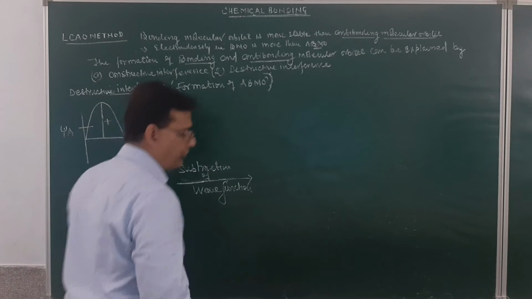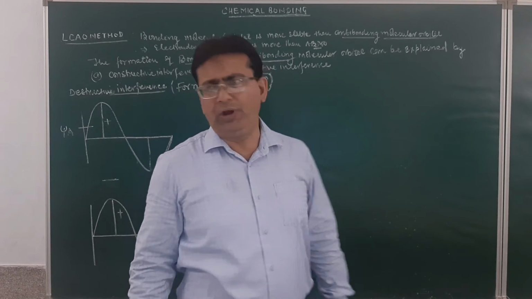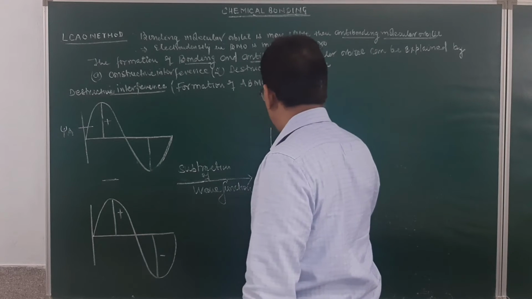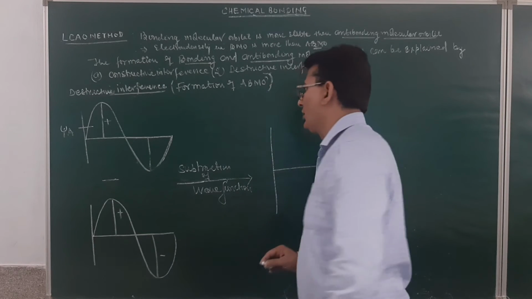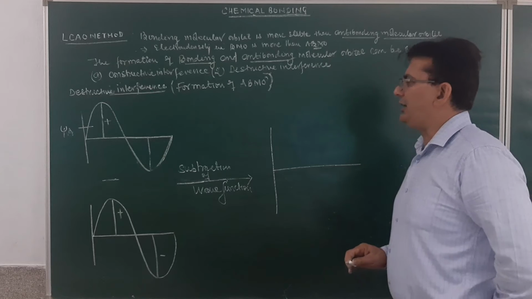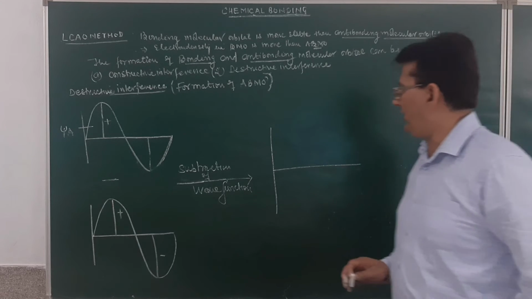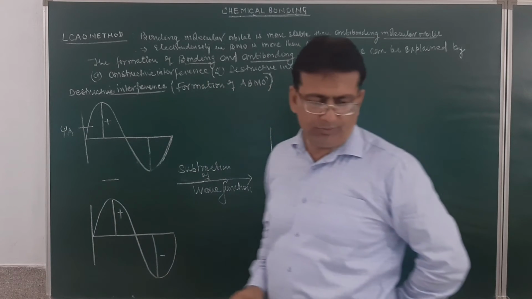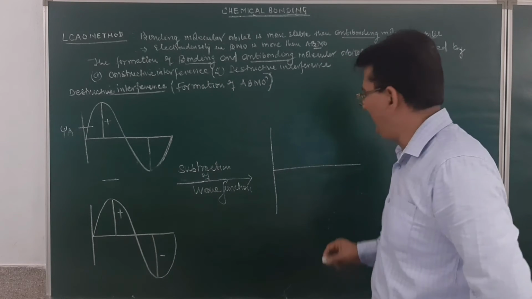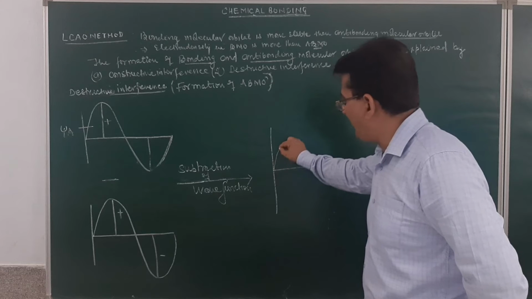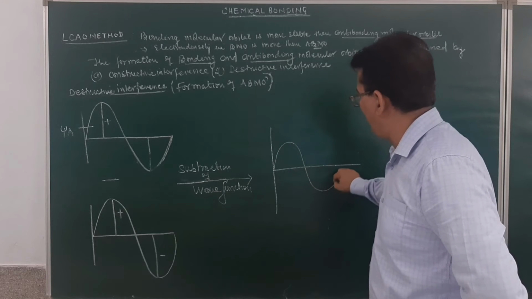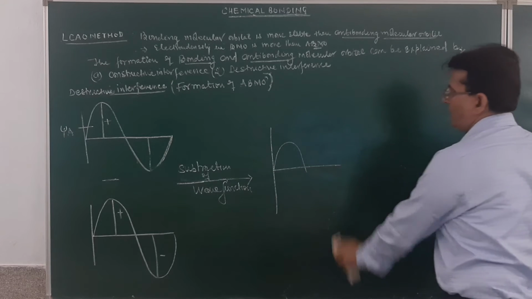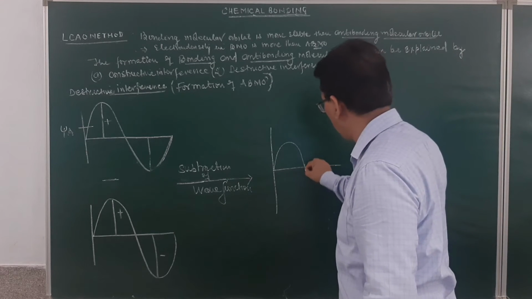When there is a subtraction of the wave function, the two waves will be out of phase. When the two waves are out of phase, then the resulting molecular orbital will have a lesser electron density than those of the atomic orbitals. And how will we represent this? The overlapping region will be represented with a smaller lobe. I mean to say that they have lower electron density than the atomic orbital.